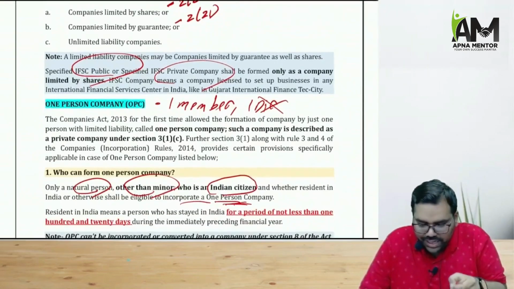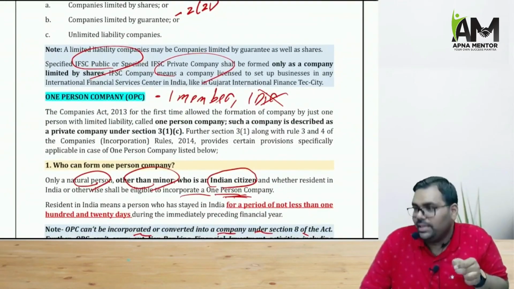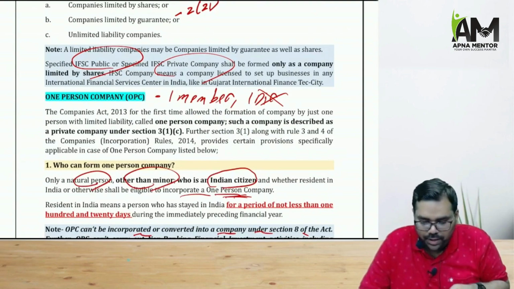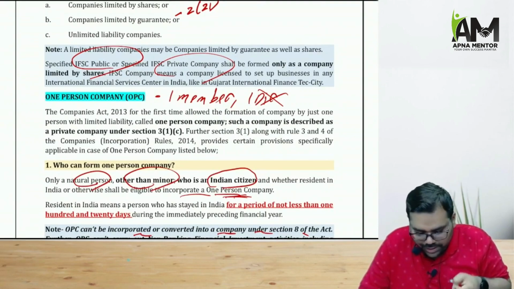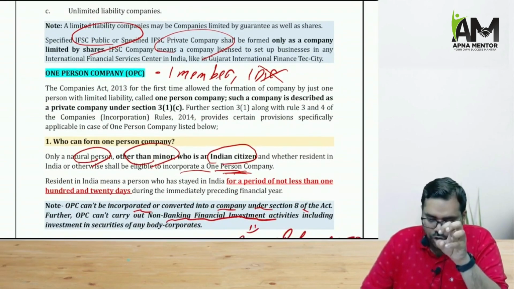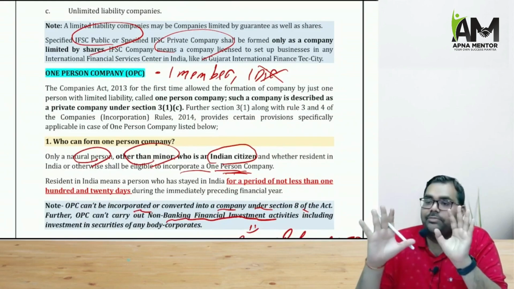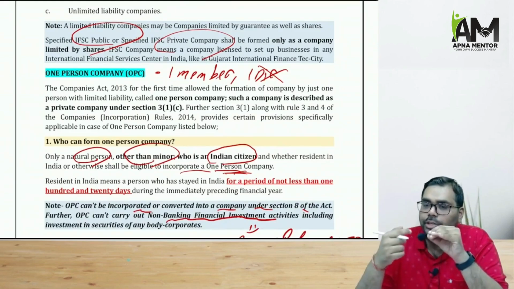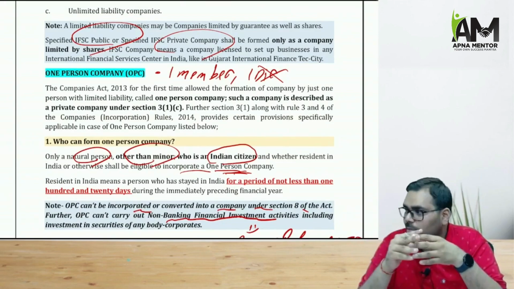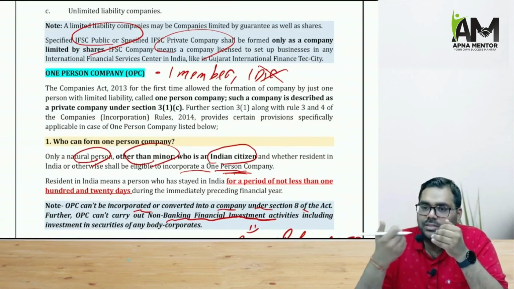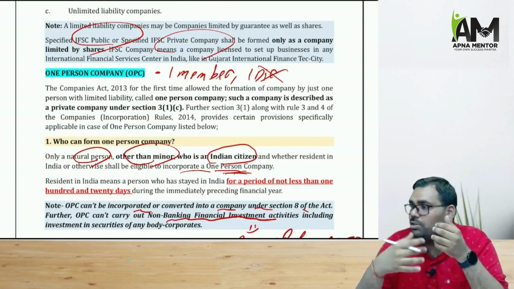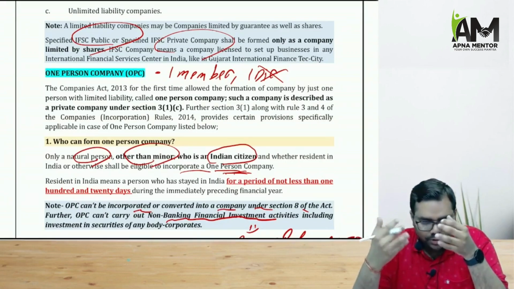Then in section 3, they have explained the concept of one person company in the proviso and in the rules. So the concept of one person company, what it says, first of all, when we talk about one person company, there is going to be only one member. But we have to remember that the restriction is only for the membership. The restriction is not for the directorship. The restriction is for the membership.